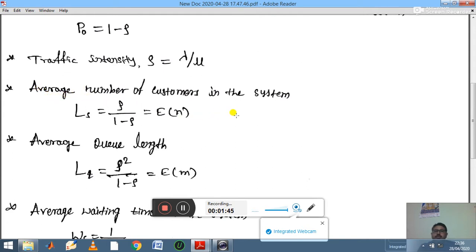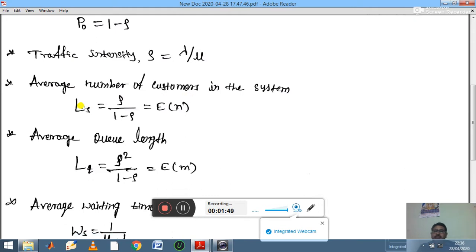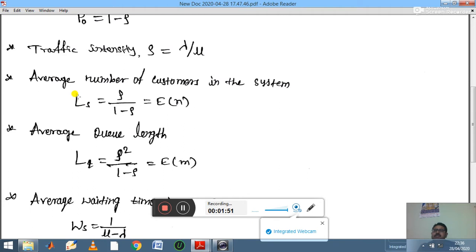Then the next formula, average number of customers in the system. Just remember the notation here. Already in previous videos we discussed Ls. L is sometimes the length of the system. So the length of the system, or average number of customers in the system, is denoted by Ls, where suffix S represents system, and it is equal to rho divided by 1 minus rho.